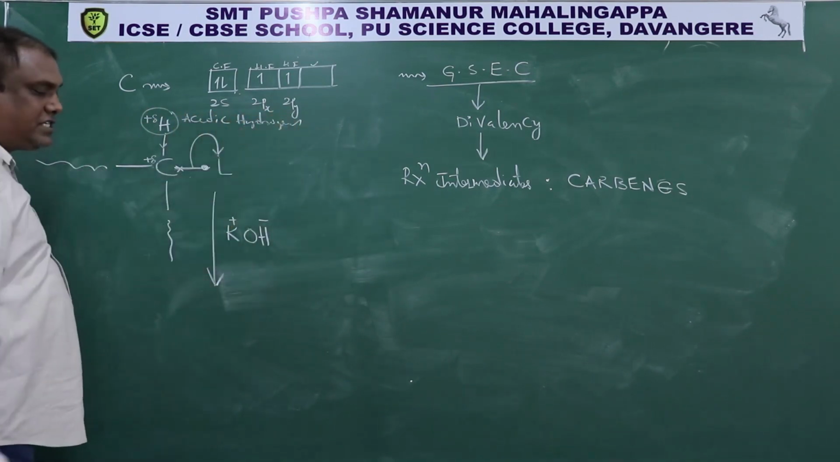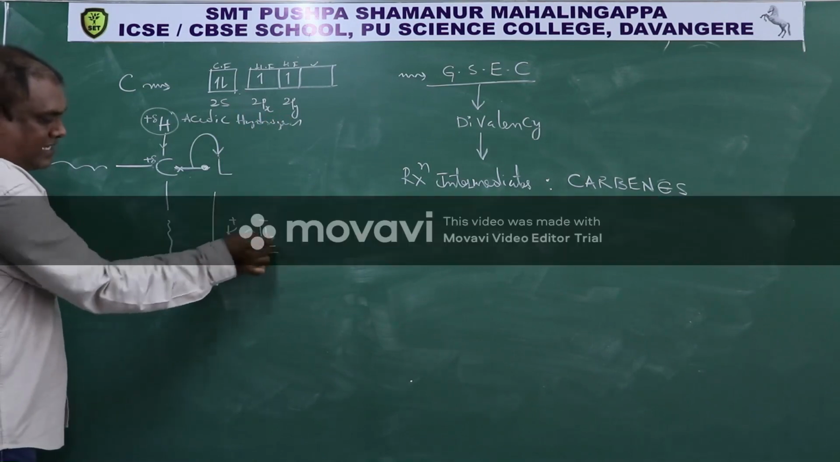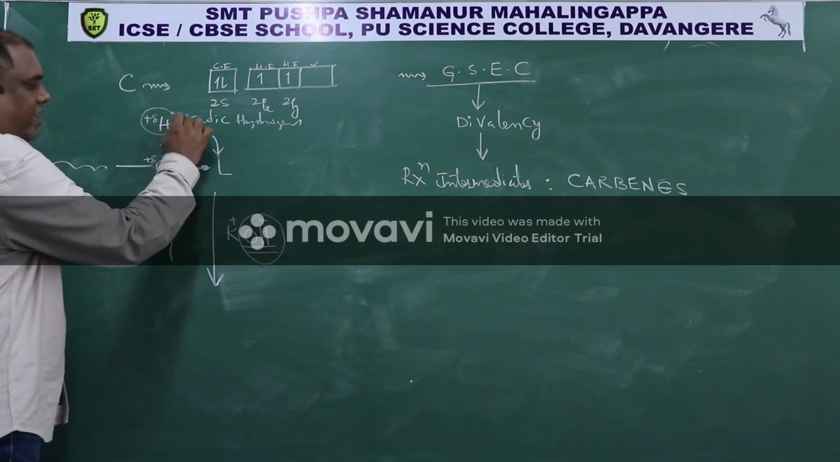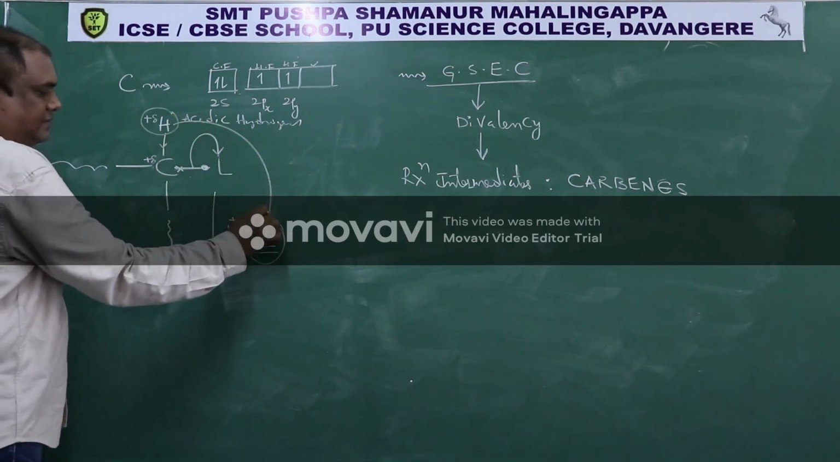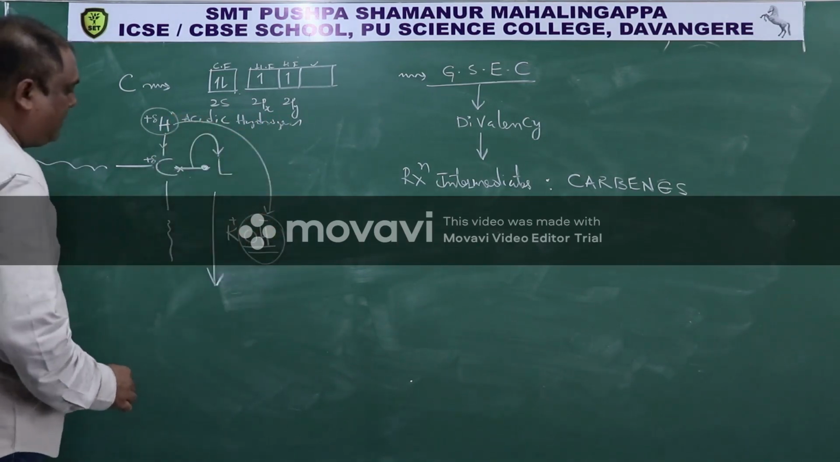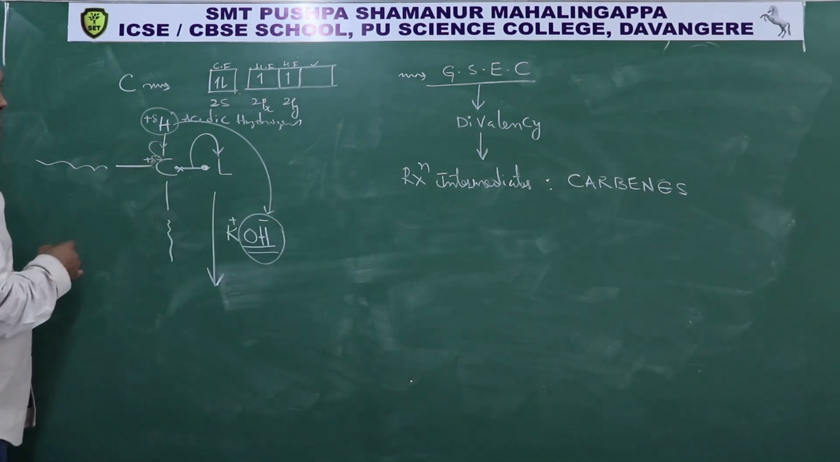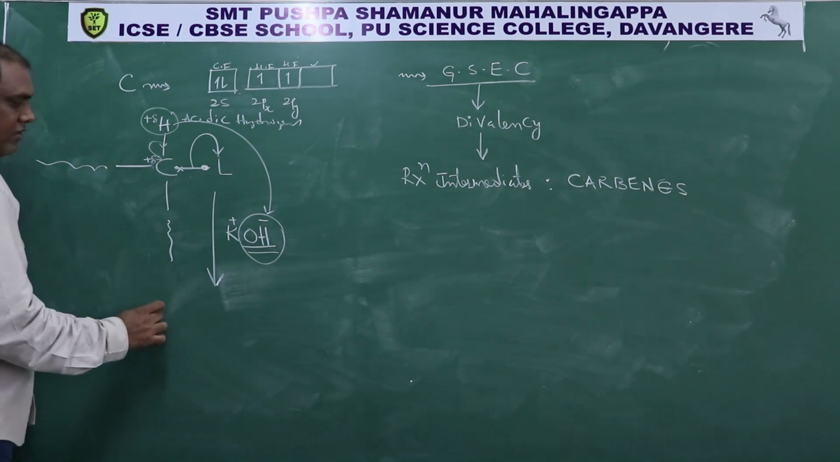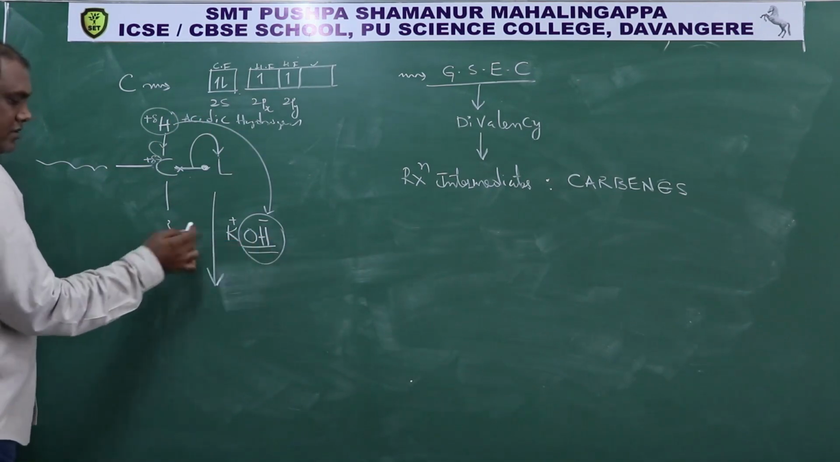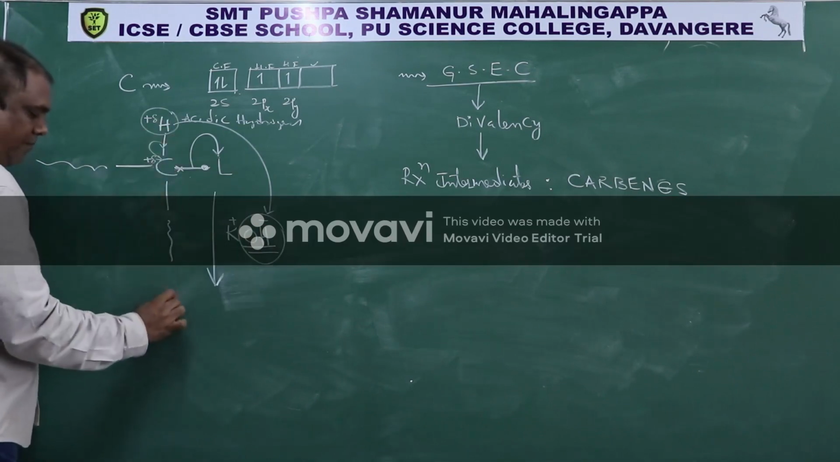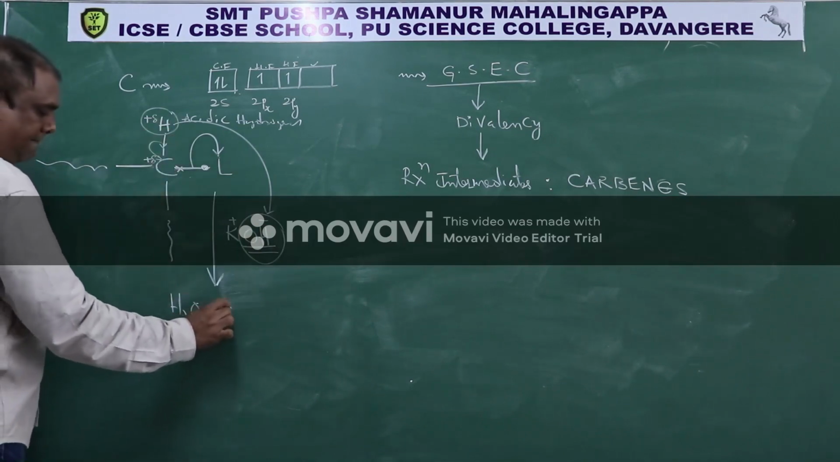So in organic chemistry, the base is OH minus. Its role is always to take away H plus. Means what? This bond pair will go on to carbon, and hydrogen will come out in the form of H plus and combine with OH minus. So OH minus and this H plus form water.